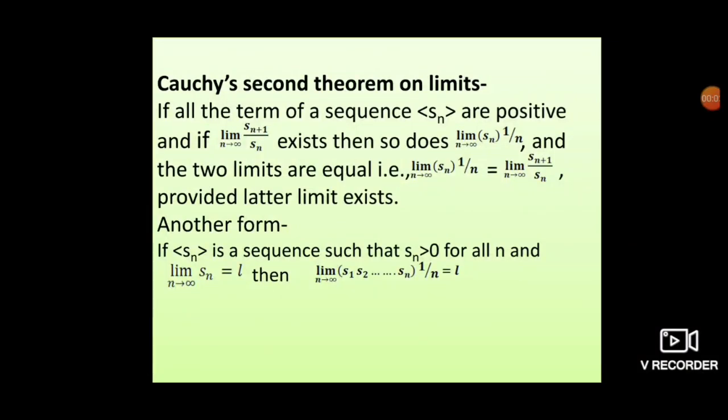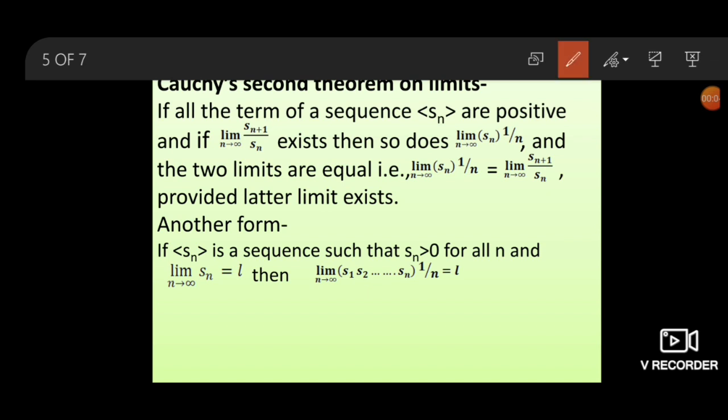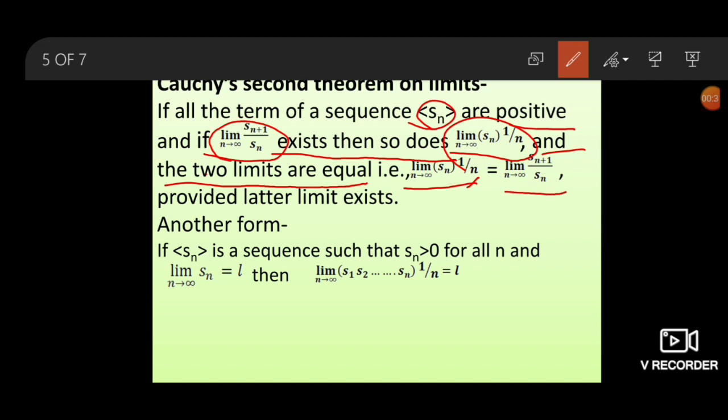Cauchy's second theorem on limit. If all the terms of a sequence Sn are positive and if limit n goes to infinity Sn plus 1 upon Sn exists, then so does limit n goes to infinity Sn to the power 1 upon n, and the two limits are equal, that is limit n goes to infinity Sn to the power 1 upon n equals limit n goes to infinity Sn plus 1 upon Sn, provided the latter limit exists.